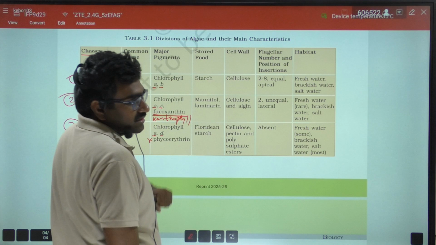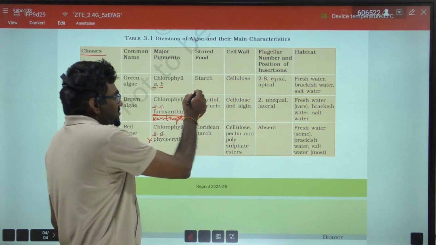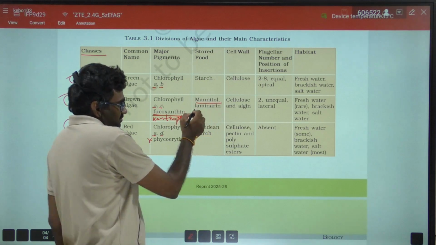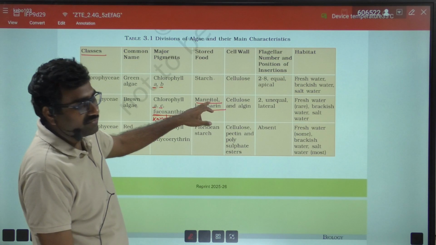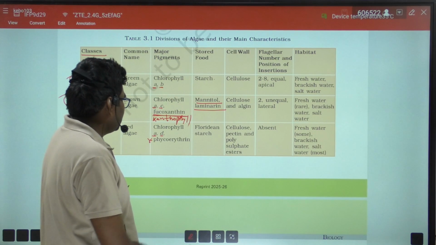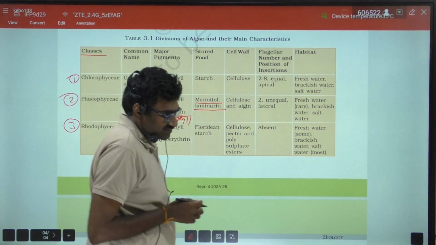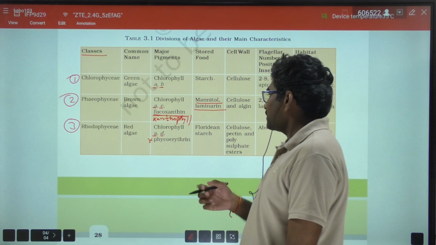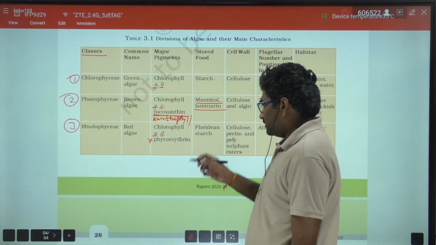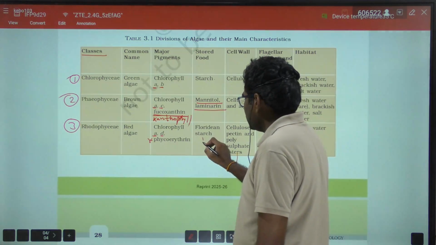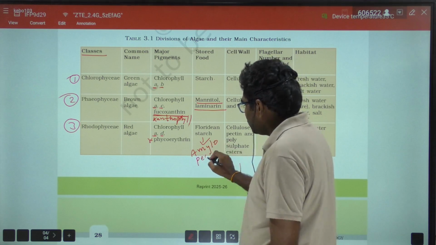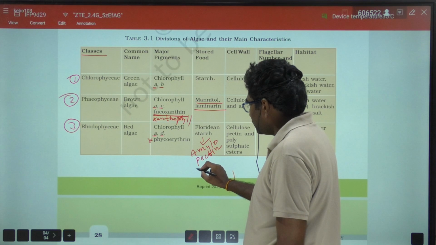Next, stored food material. In Chlorophyceae, the food is stored in the form of starch, and in Phaeophyceae, the food is stored in the form of mannitol and laminarin. And in Rhodophyceae, the food is stored in the form of Floridean starch. Very important. This Floridean starch is structurally similar to amylopectin and glycogen.